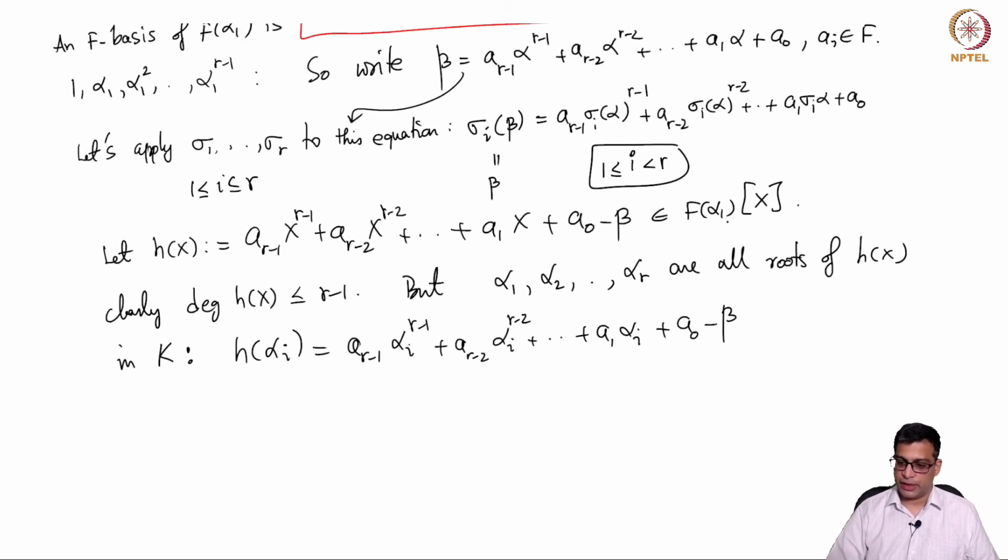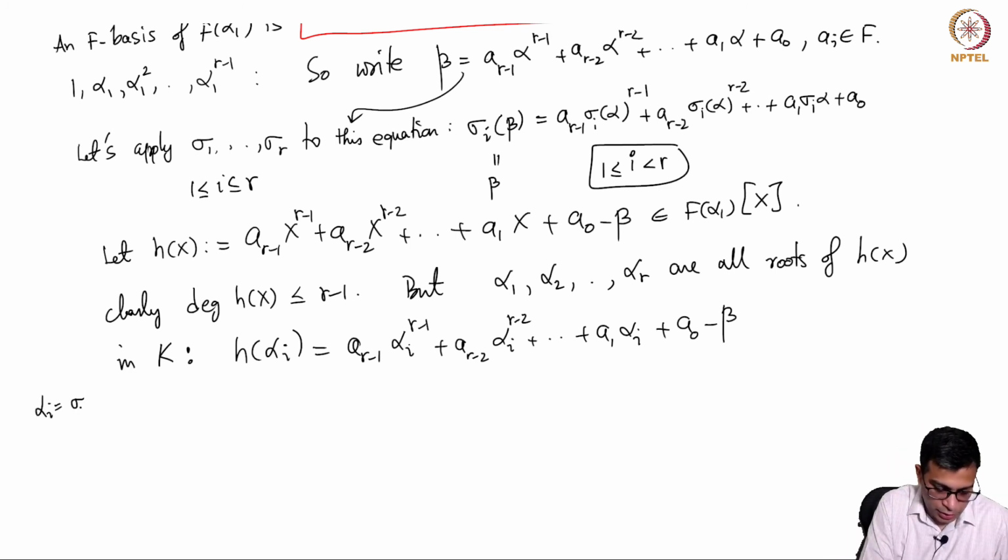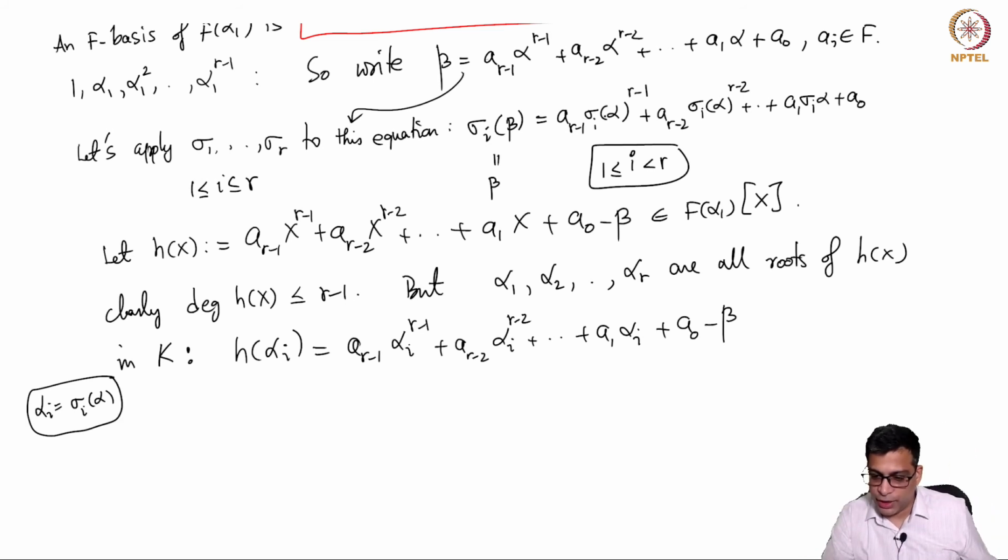But now let us see what is on our screens. Alpha_i is actually nothing but sigma_i of alpha. So, let us compare star and double star.